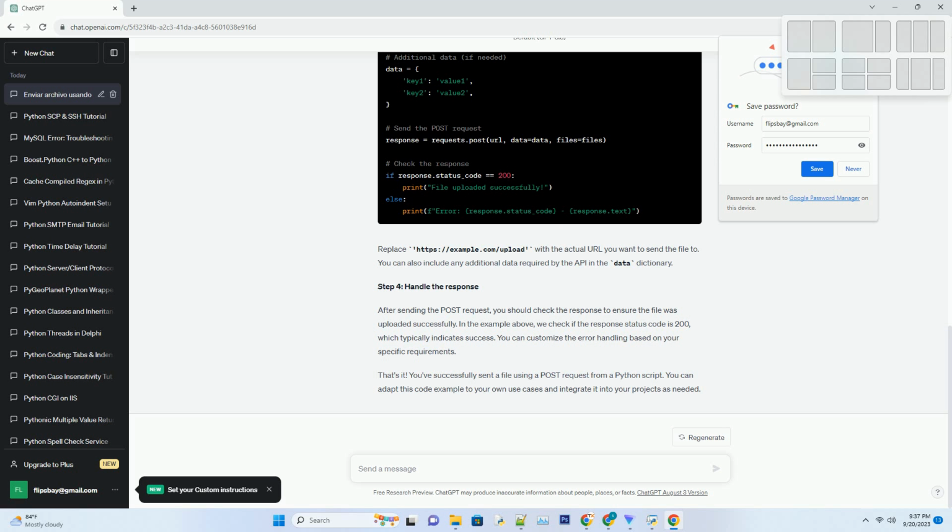That's it. You've successfully sent a file using a POST request from a Python script. You can adapt this code example to your own use cases and integrate it into your projects as needed.